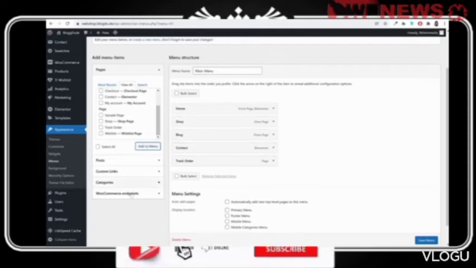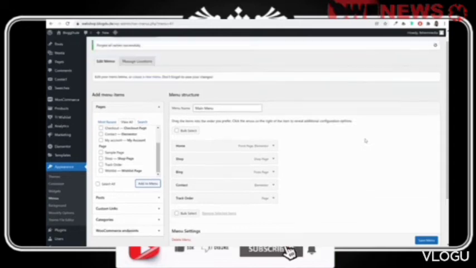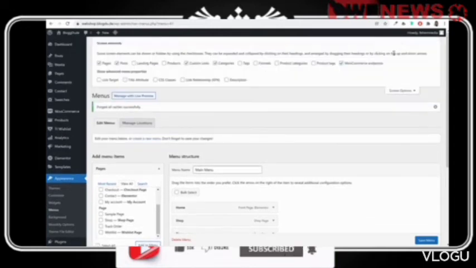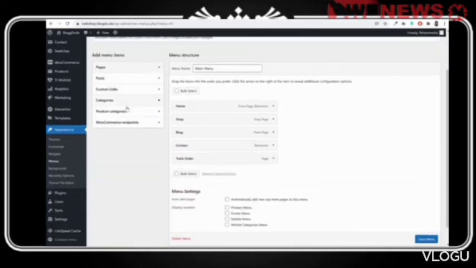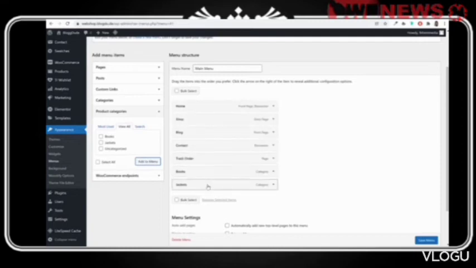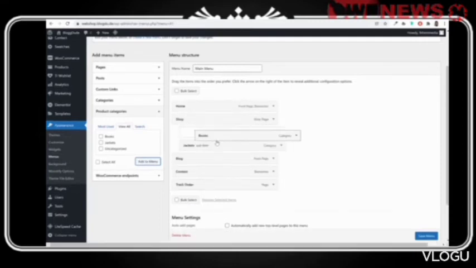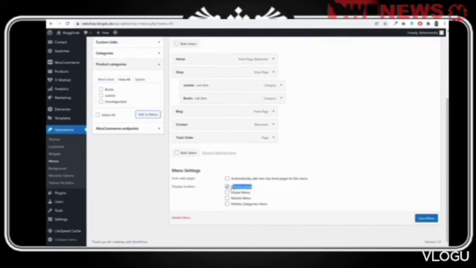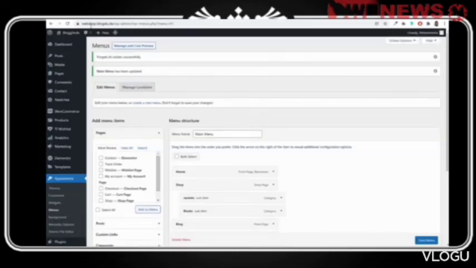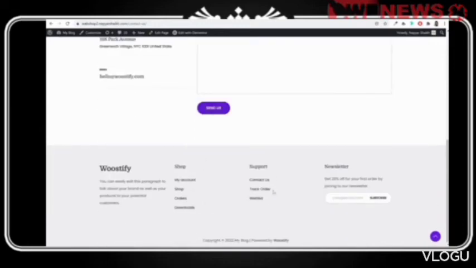You can rearrange them, and if you want to display WooCommerce categories as well, you can click on screen options at top, select product categories and come over here. Under product categories, whatever categories you want, you can display them, and you can bring them under this shop link. Now make sure to tick mark primary menu, click on save menu. Then after that we also need to create these two menus, shop menu and support menu.